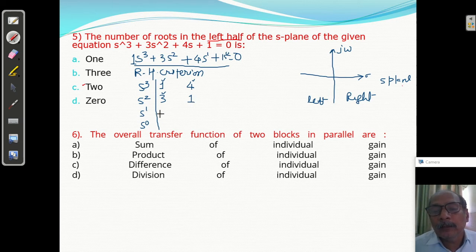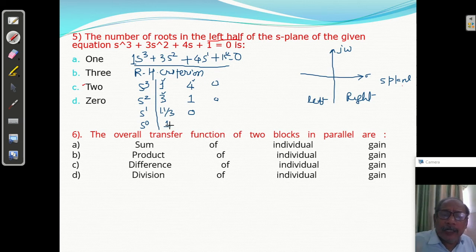Next, how will you get this value? 3 into 4, 12, minus 1 into 1, 1. So 12 minus 1, that is 11 by 3. We will get that here. Then what is the next parameter? You can see 0. This is 3 into 0, 0, minus 1 into 0, 0, upon 3, it is 0, so not required. For s raised to 0: 11 by 3 into 1, 11 by 3, minus 3 into 0, 0, upon 11 by 3, it is 1. So this is the Routh-Hurwitz criterion.